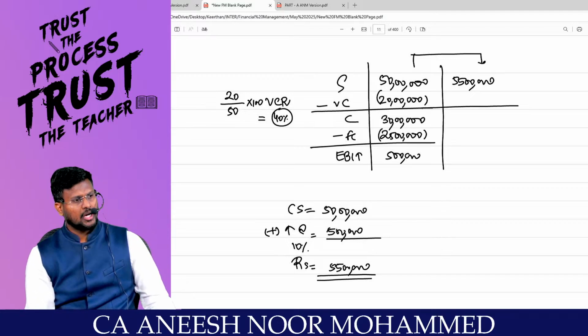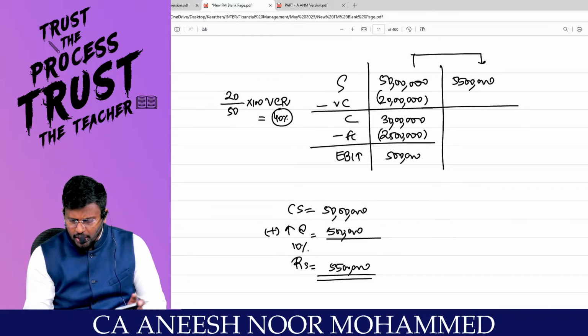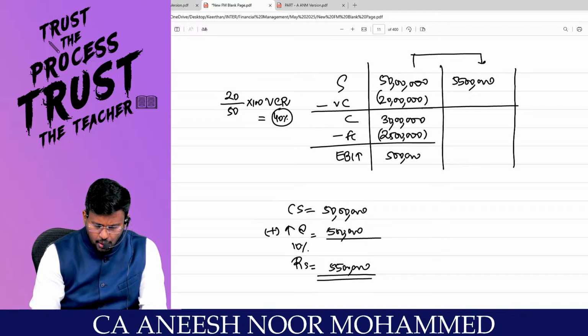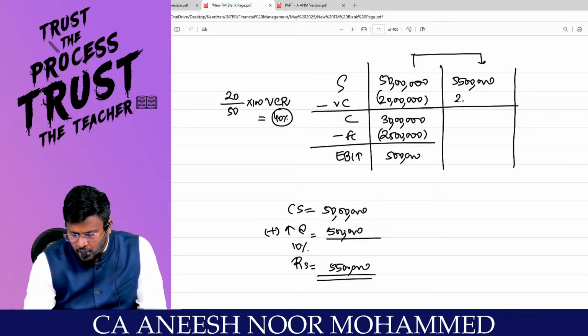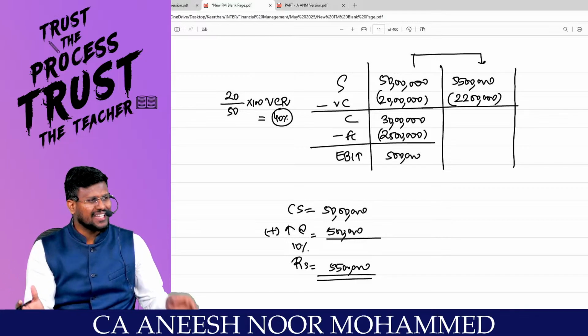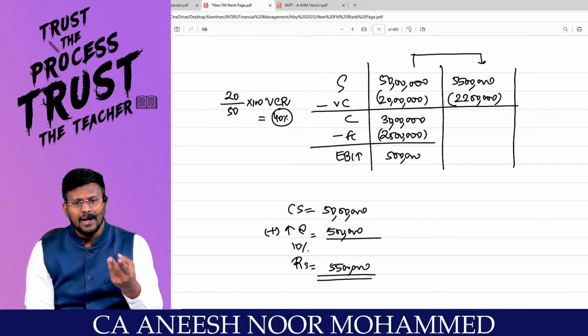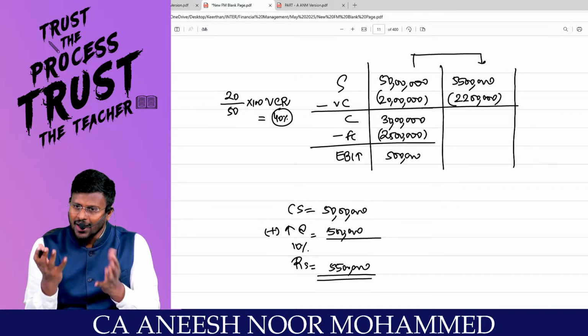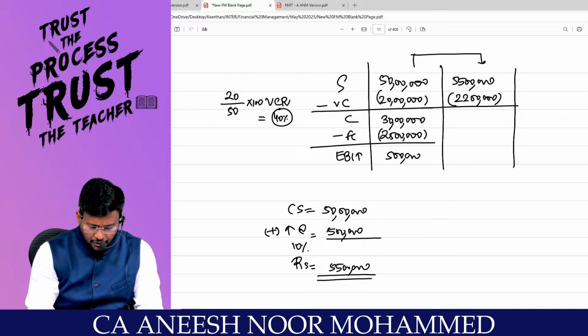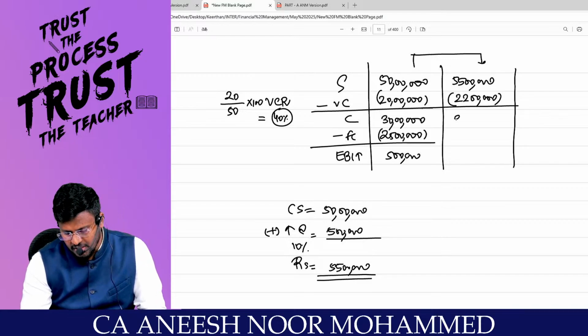40 percentage. Are you really with me? So now the new variable cost will be 55 lakhs into 40 percentage, which comes to 22 lakhs, which is nothing but earlier the variable cost was 20 lakh. What is the increase? 10%. 20 lakh into 10%, 2 lakh. 20 lakh plus 2 lakh, 22 lakhs. Getting it? Sir, 55 lakhs minus 22 lakhs means 33 lakhs is the contribution.